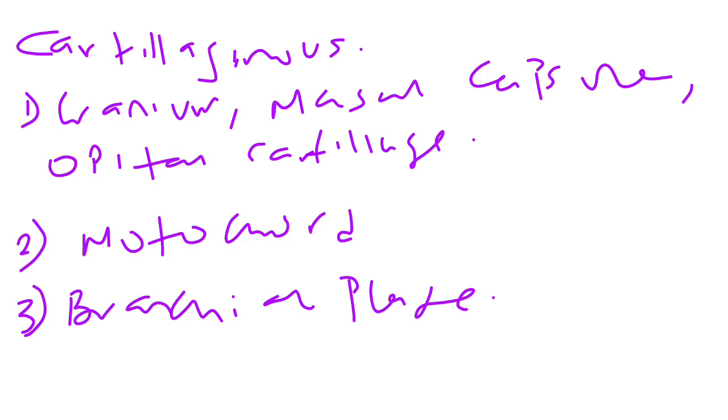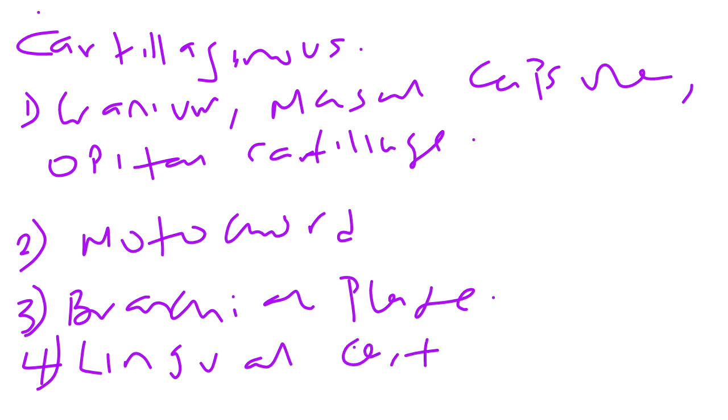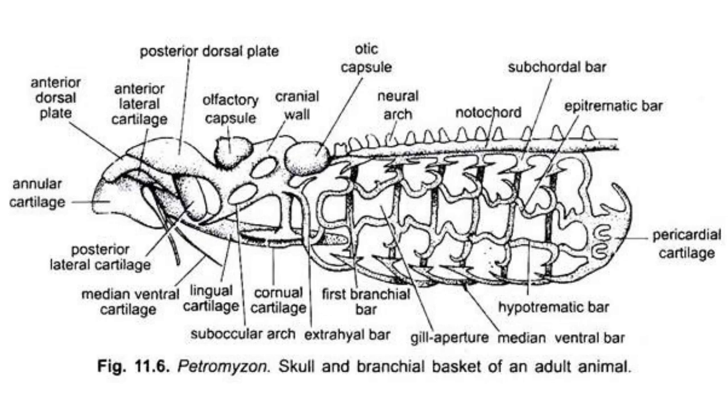So the fourth one that they possess is the lingual cartilage. That's the fourth one. Lingual cartilage. That is found in the what? Cartilage that is found in the tongue. So these are the cartilage that they possess. This is what they are trying to show here as well.